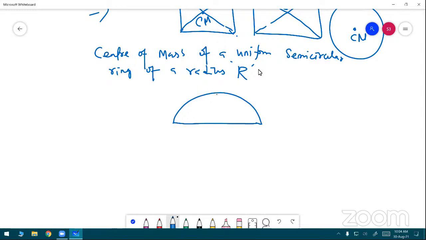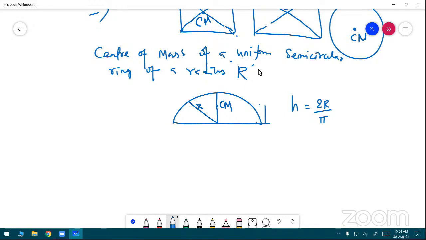This point is radius r. The center of mass of a uniform semicircular ring of radius r is at distance h from its center, where h is equal to 2r divided by pi. This point is the center of mass, and this height h is equal to 2r divided by pi. This is the first formula of center of mass.